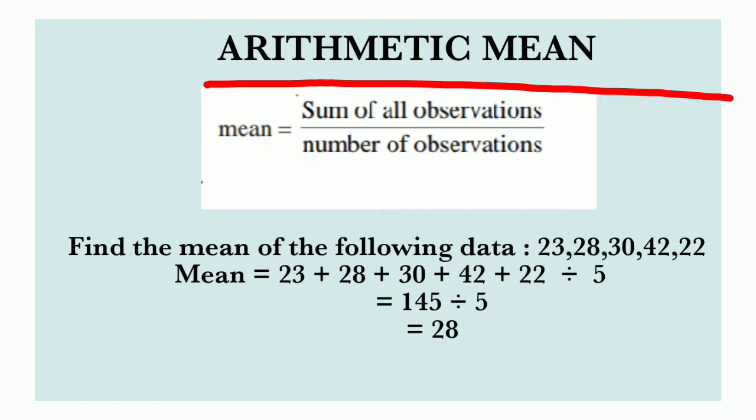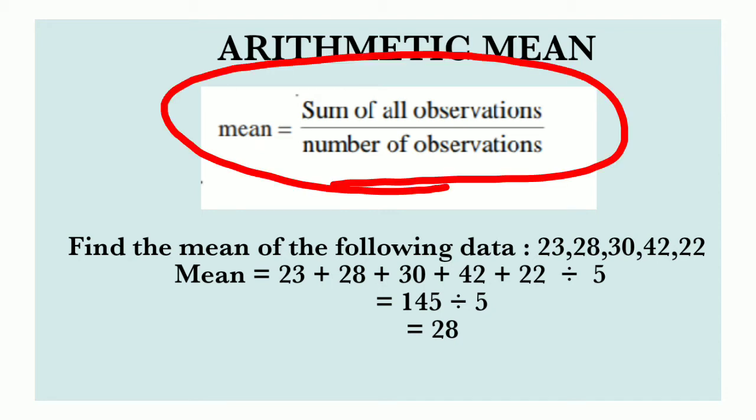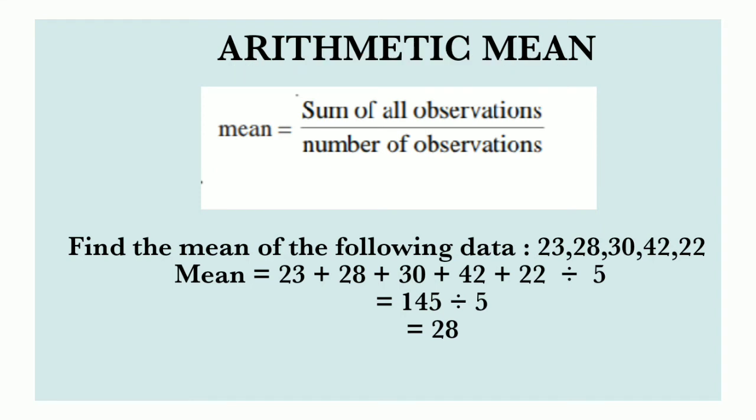How to find mean? Mean is equal to the sum of all observations divided by the number of observations. For example, find the mean of the following data: 23, 28, 30, 42, 22. So how many observations are here? 5 observations are given. So mean is equal to adding all these observations and dividing by 5.